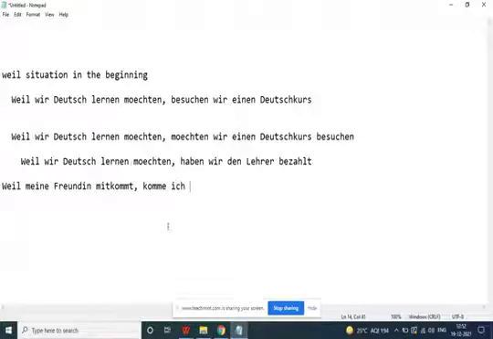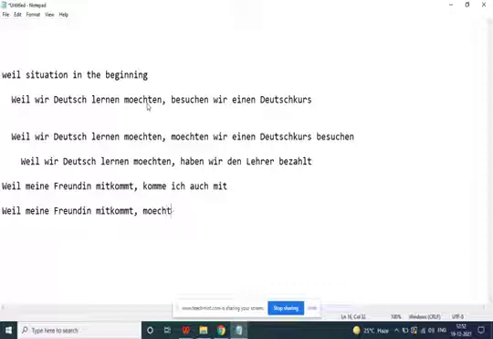Immediately after the comma, we have the verb. It's the same for the other sentence as well. "Weil ich..." In this first sentence you are not much concerned; you are concerned about the second sentence after the comma. This is the normal "weil" situation. In the first sentence, you understand that it is a perfect "weil" situation, with the verb at the end. But when the second sentence follows it, we have another pattern. In the first sentence, do not observe anything; it is only a "weil" situation.